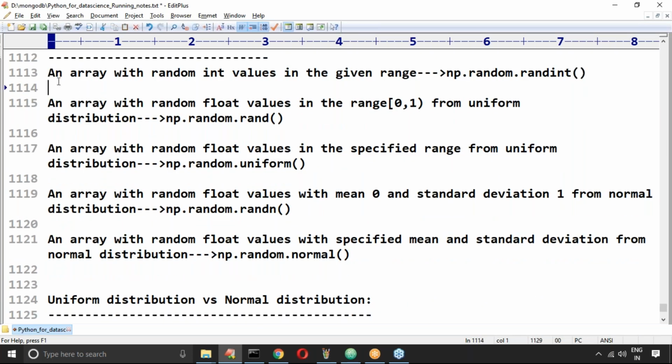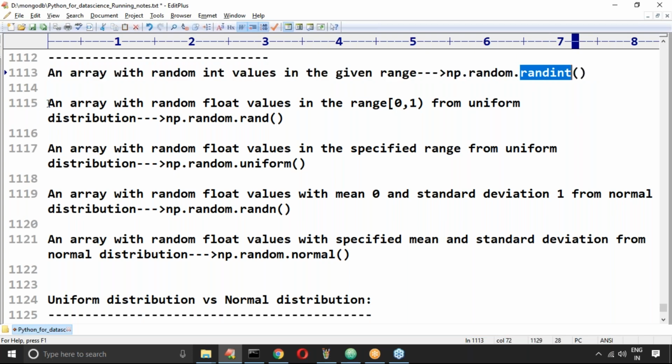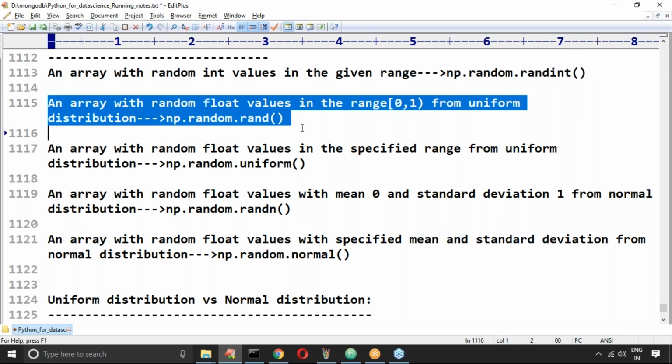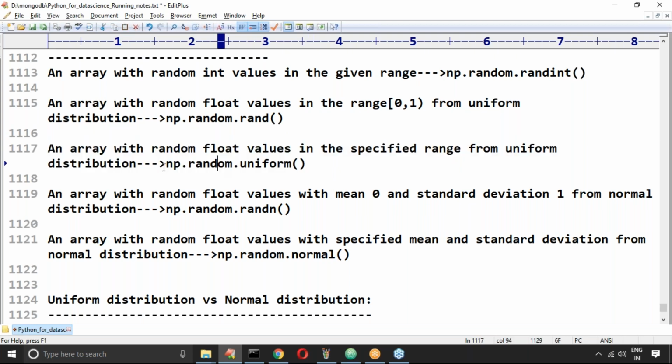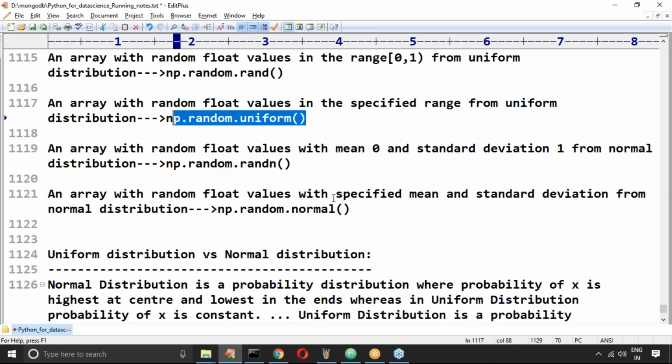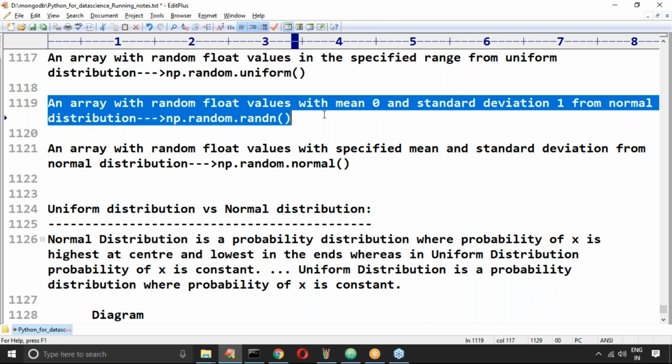In total, I covered 5 functions. If you only want random int values in the given range, create an array with simple randint. If my requirement is uniform distribution but the values are always in the range 0 to 1, then better to go for rand. If I want uniform distribution with values in a given range, then uniform. Next, randn means normal distribution. Whenever we use the words normal distribution, mean 0 and standard deviation 1 is by default considered normal distribution, right?